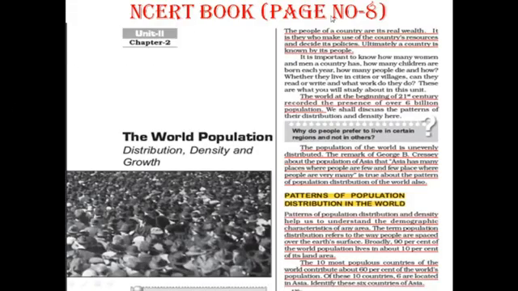If you read this page carefully, you will understand that the people of any nation are the wealth of that nation. This wealth means the people of that nation who make use of the country's resources and decide its policies. So we can say that a nation or a country is known by its people.